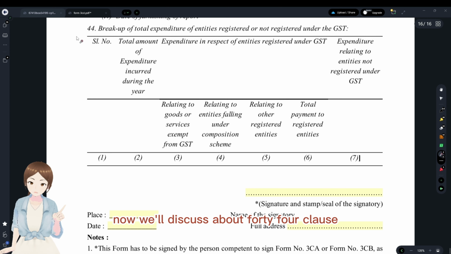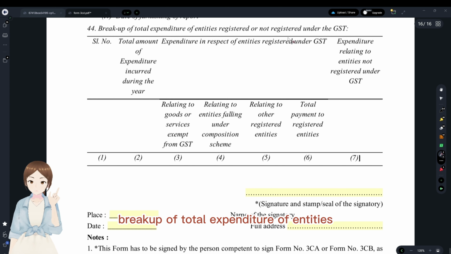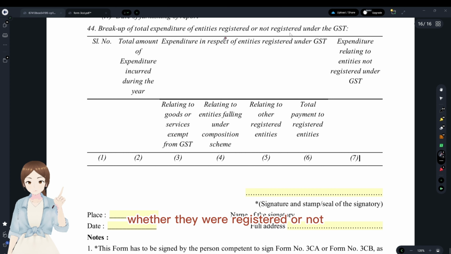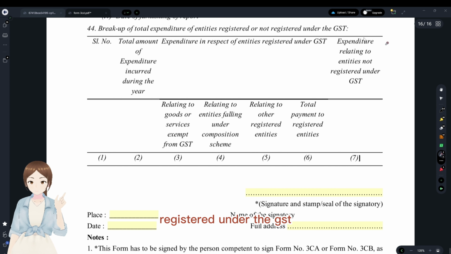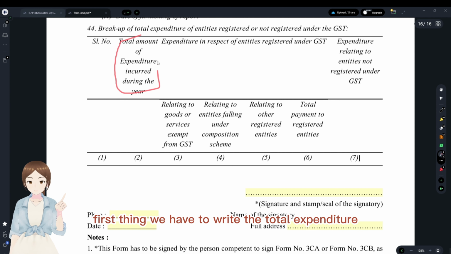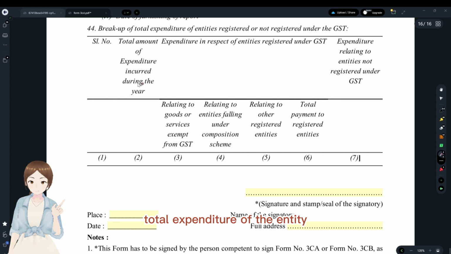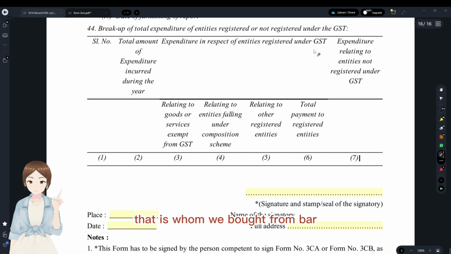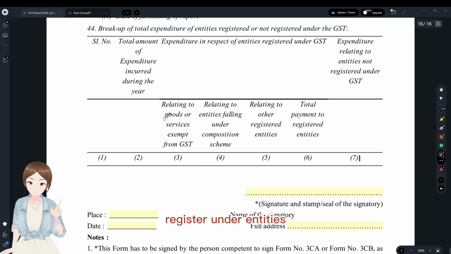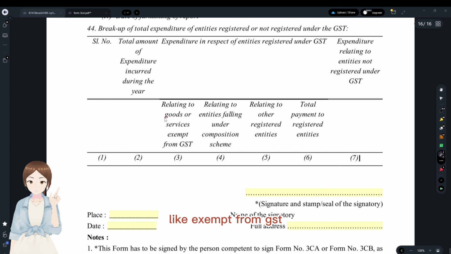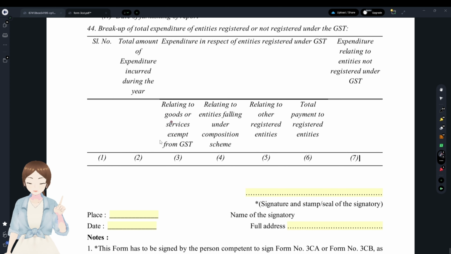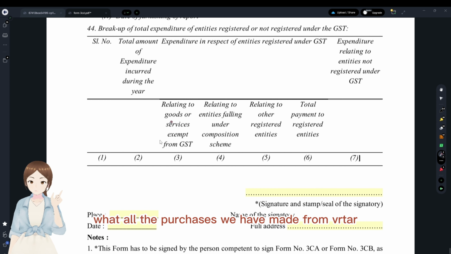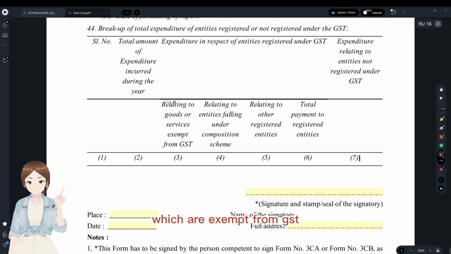Now we'll discuss clause 44, the breakup of total expenditure of entities, whether they were registered or not registered under GST. First, we have to write the total expenditure of the entity and the expenditure in respect of entities registered under GST, that is, the ones we bought from which were registered. And first, we have to give the segregation like exempt from GST: all the purchases we have made which are exempt from GST.